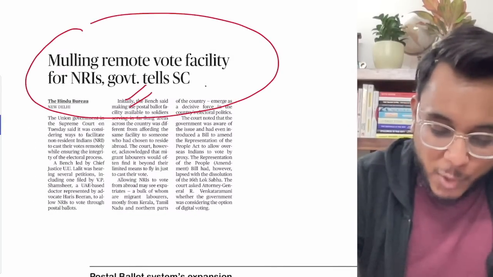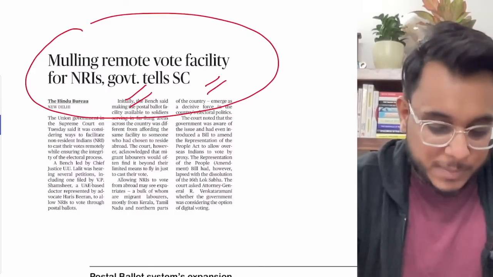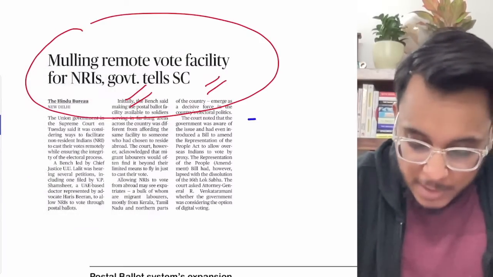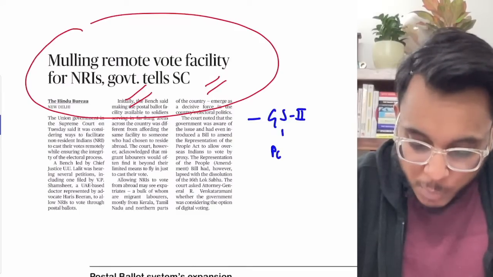Mulling remote vote facility for NRIs, government tells Supreme Court. Now, this particular article will be very important for GS paper number 2, issues related to polity.